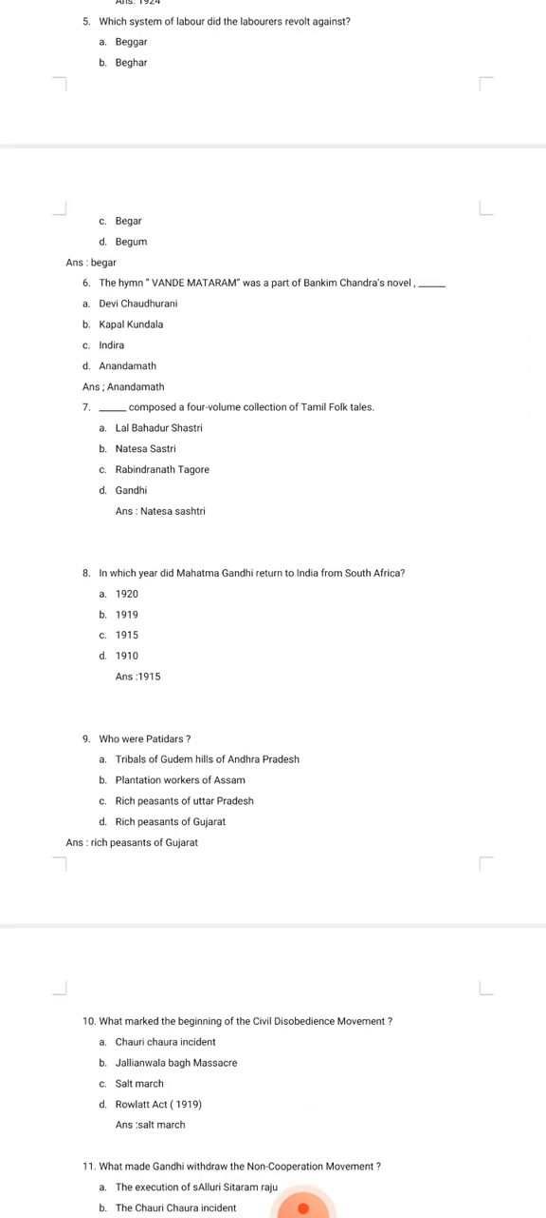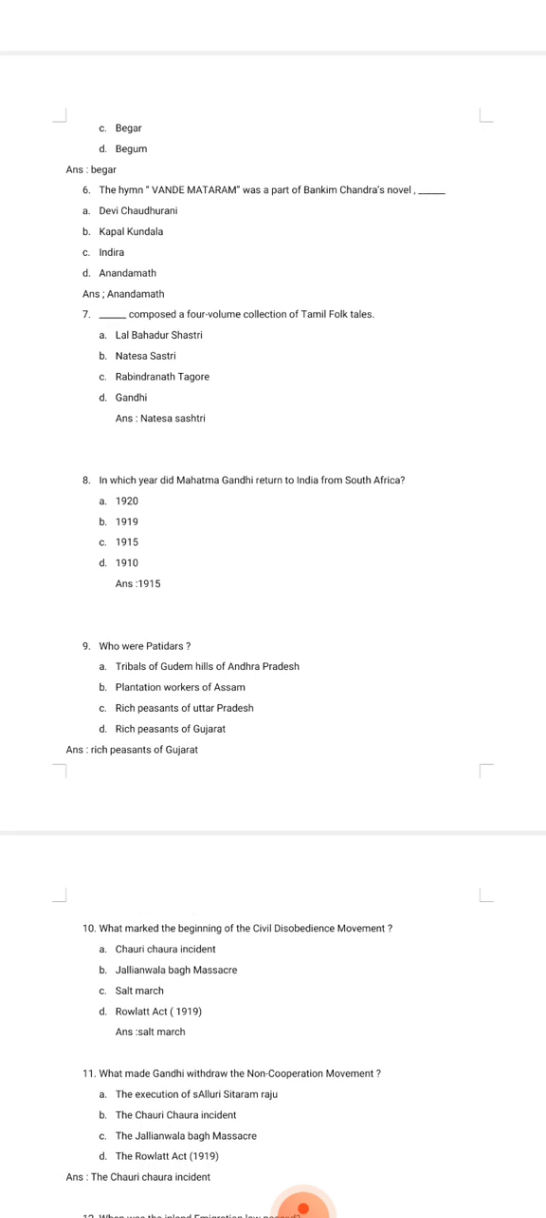Next, the hymn Vande Mataram was part of Bankim Chandra's novel. Novels' names are given. You have to identify the correct name of the novel. Devi Chaudhurani, Kapalkundala, Indira, Anand Math. So Vande Mataram was a part of Anand Math. The correct option is D, Anand Math.